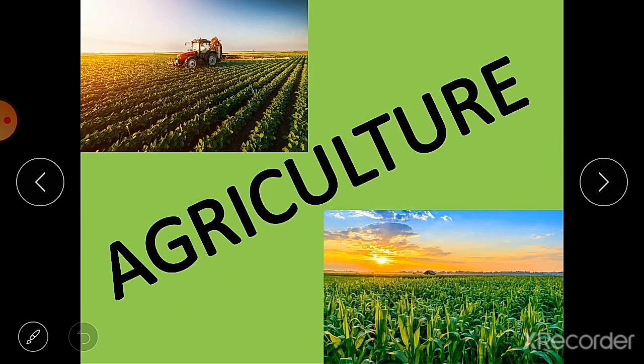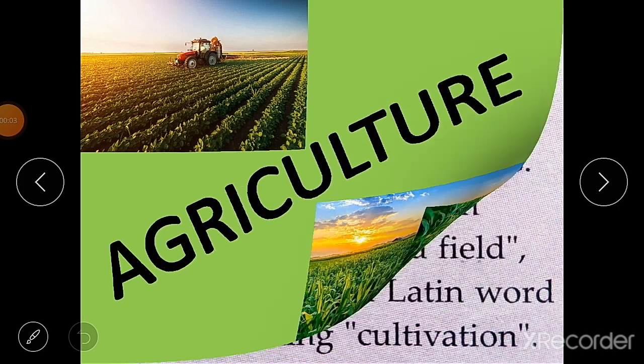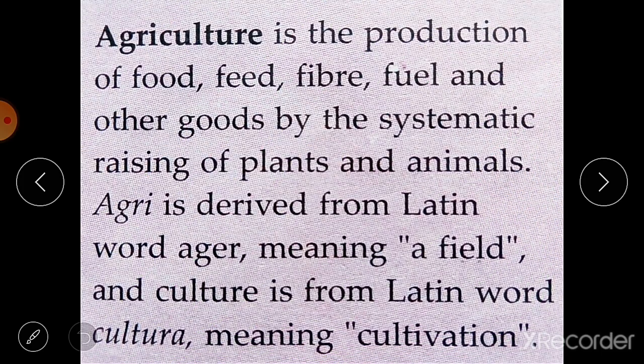So first we will see what is agriculture. Agriculture is the most common occupation in the world, and most of the people are engaged in it, and that is why it is now regarded as an industry. The agriculture industry has grown tremendously over the years as new techniques and scientific advances have led to the increase in crop production. Because of new techniques, new researches in the field of agriculture, the crop production is increased. Now let's see what is the meaning of agriculture.